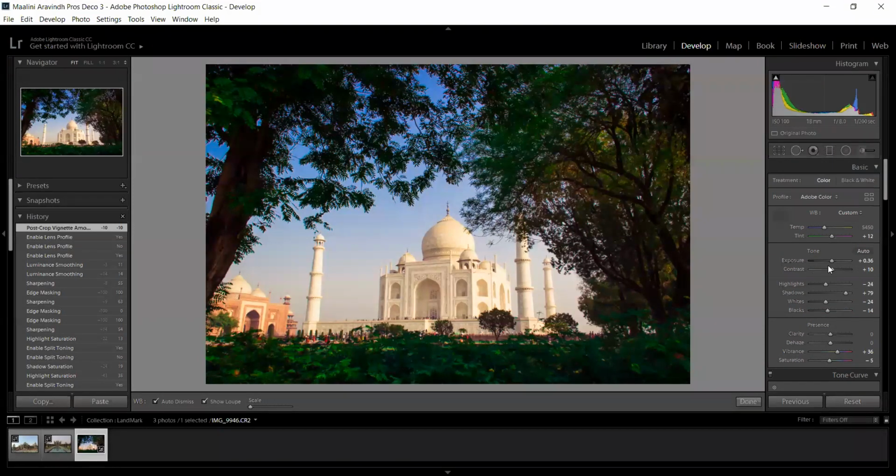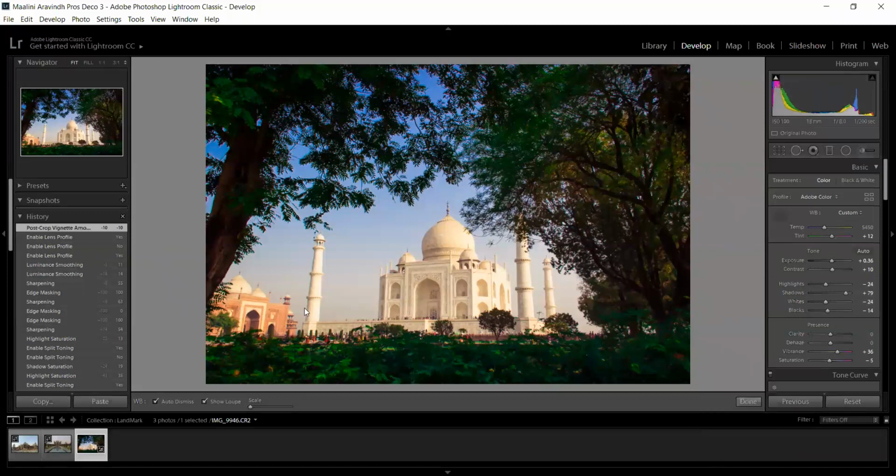But when it comes to Photoshop, you will be working based on layers, and if you want to have a non-destructive workflow, you can definitely use adjustment layers, but you have to make it in every single step, and it's a tedious process. But when it comes to Lightroom, everything is available readily on the right side column. So you have to choose whatever you want and adjust the slider and you will get the result and it will be very helpful.